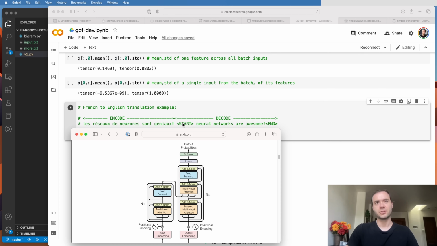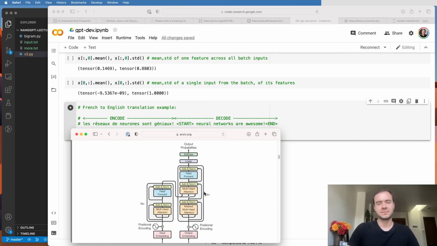Then you start off the generation with a special token called start. This is a special new token that you introduce and always place in the beginning. And then the network is expected to output "neural networks are awesome," and then a special end token to finish the generation. So this part here will be decoded exactly as we've done it.